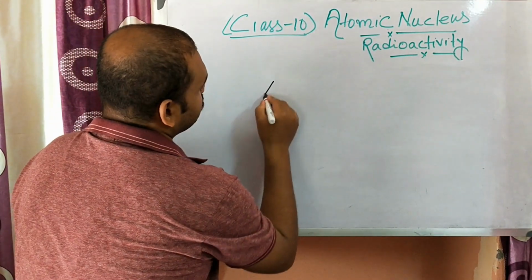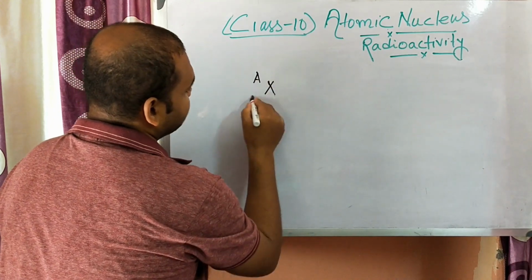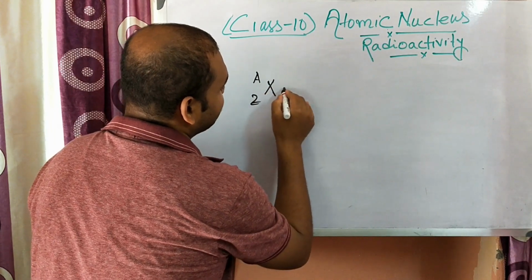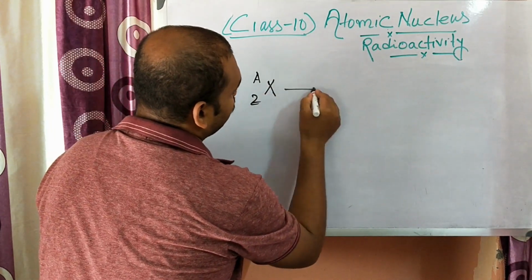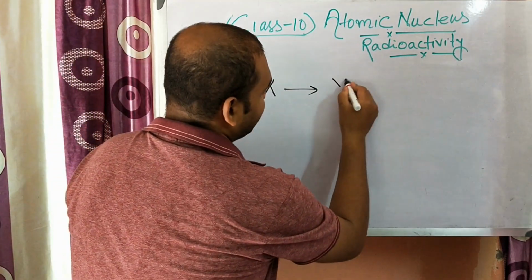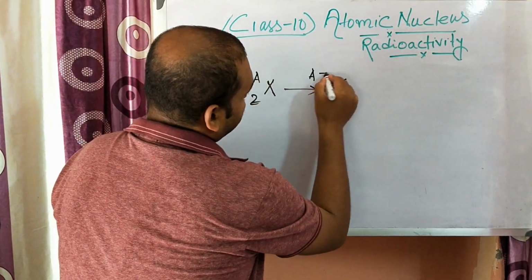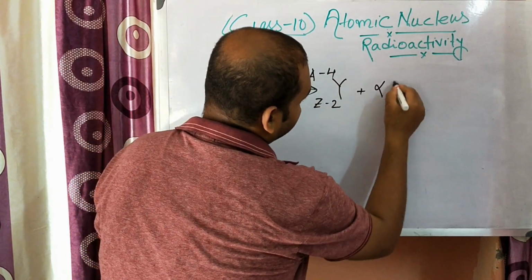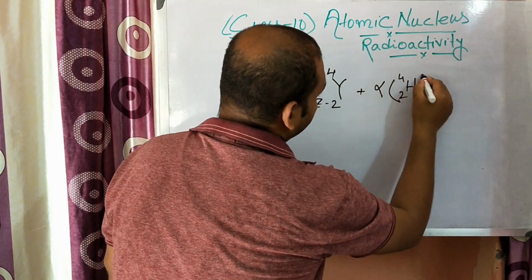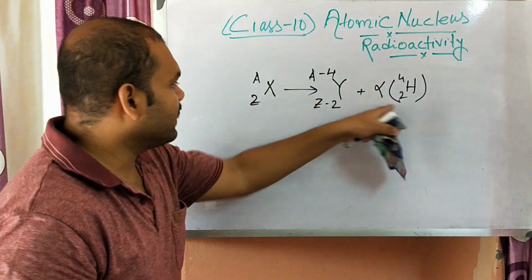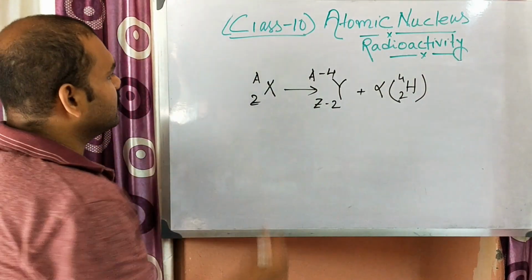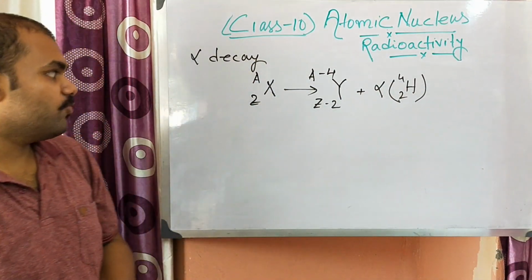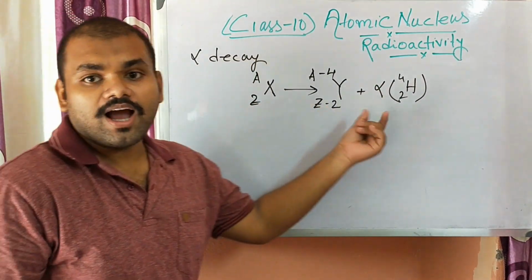So suppose X is the parent with mass number A and atomic number Z. Now if it releases one alpha particle, suppose the daughter is Y, and the alpha particle is He with 2 and 4. So subtracting, the mass number will be A minus 4 and the atomic number Z minus 2. So this is the case of alpha decay. Alpha decay means whenever a nucleus releases one alpha particle.